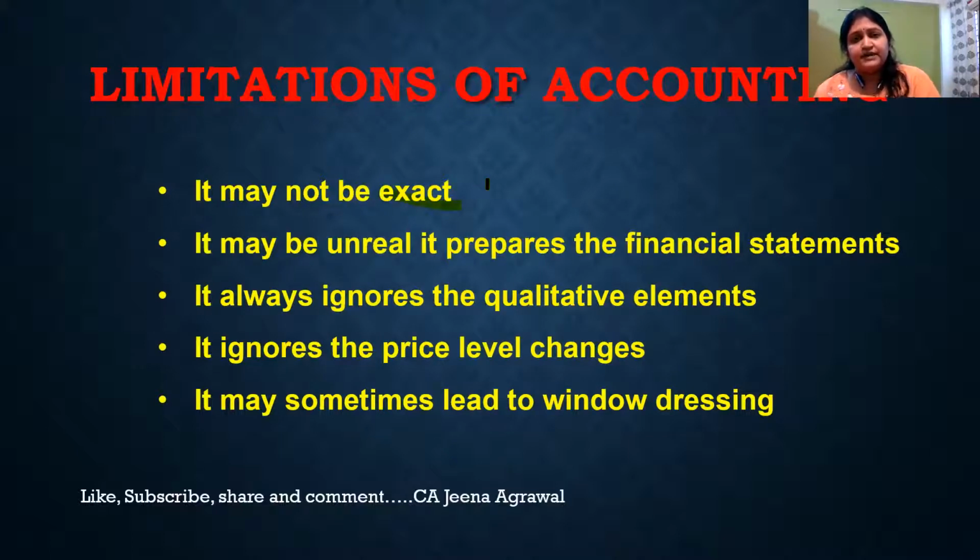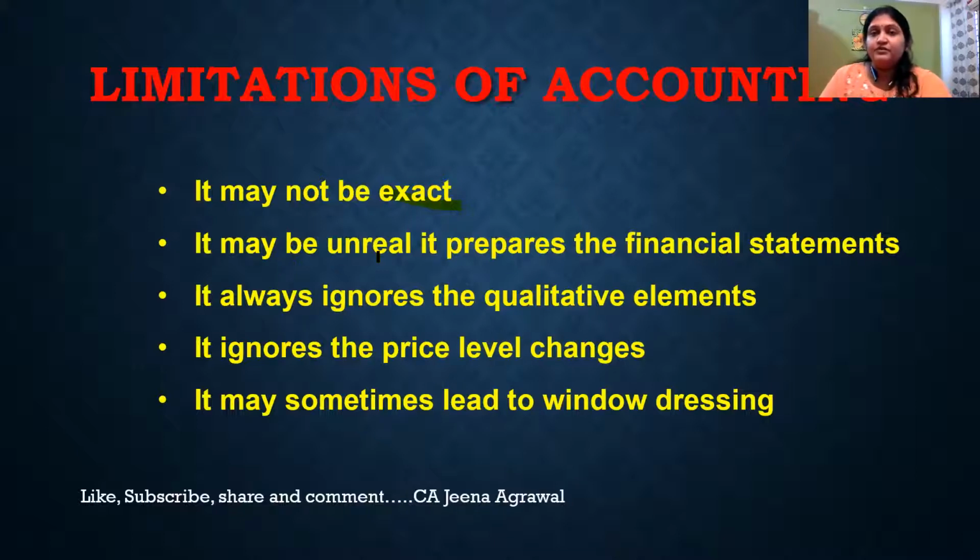For example, let's say there is a machine which is being purchased and I'm recording depreciation at the rate of 9%, you are recording at the rate of 10%, so it may not be exact. So in order to cater to this need, various accounting standards are being made so that a uniform method of depreciation is being followed. But in a raw form, if you are making the accounts only for your own self use, you are not submitting it anywhere else, the rate of depreciation might differ. The method of depreciation might differ. So, accounts may not be exact.